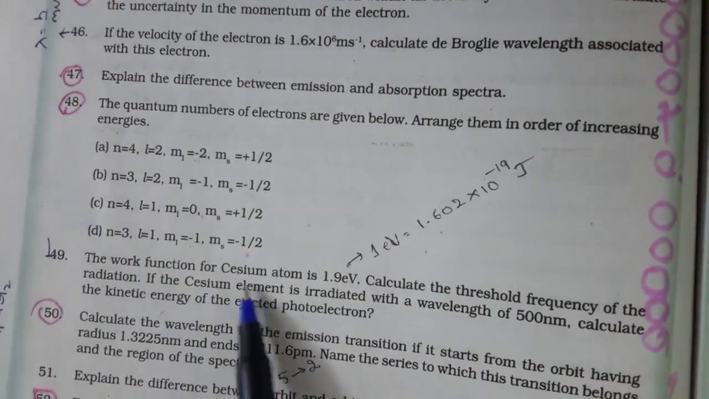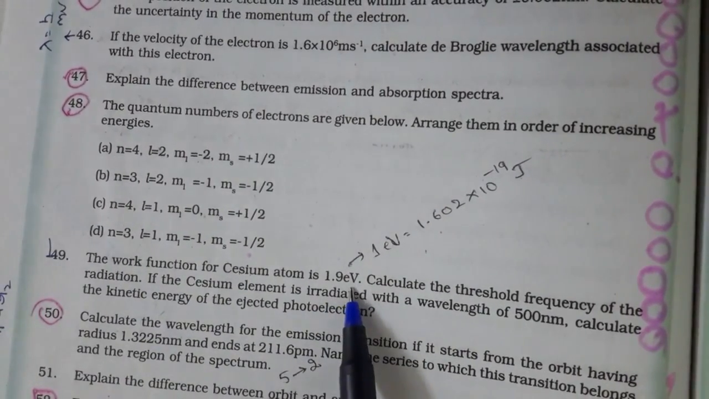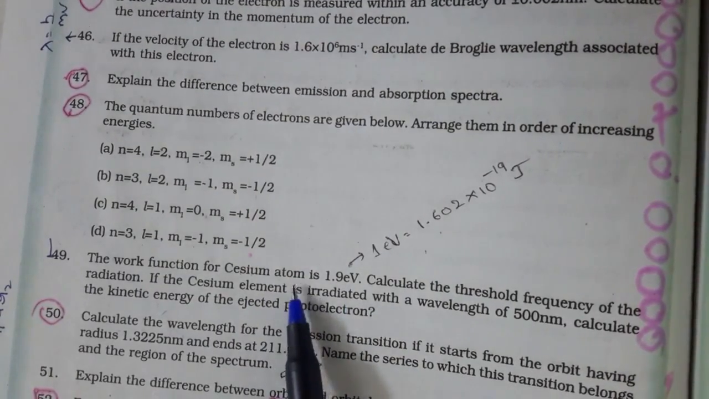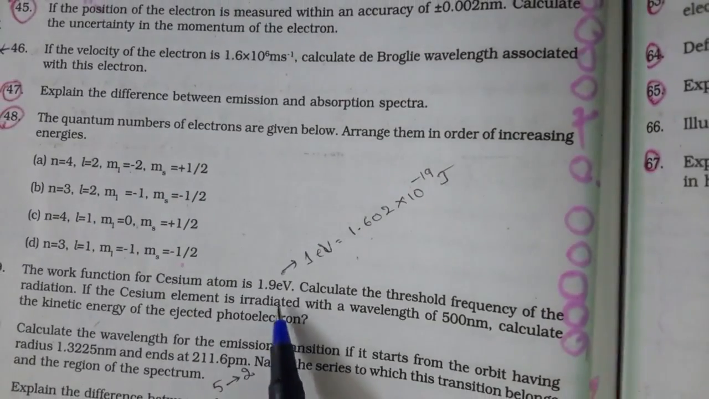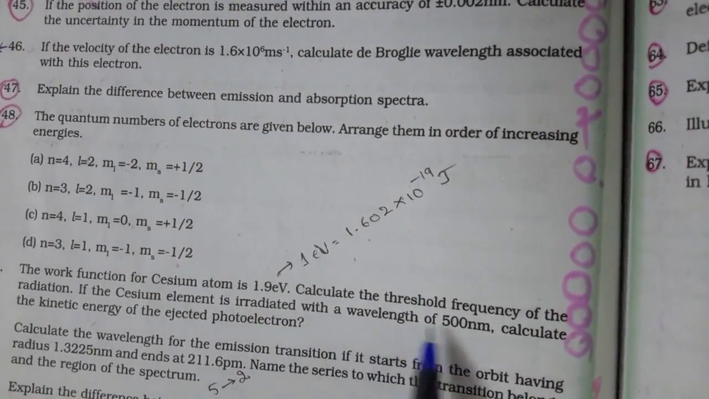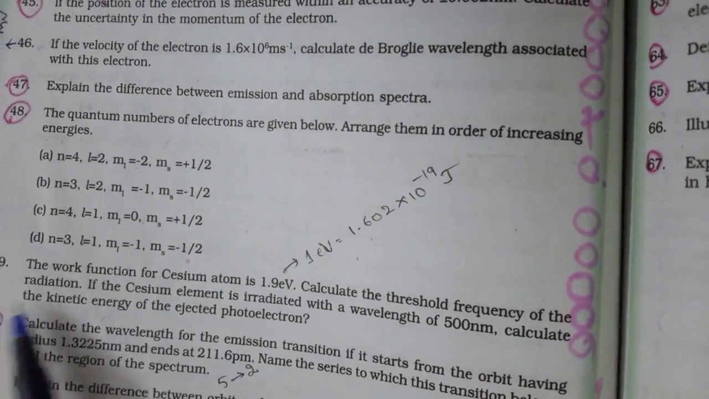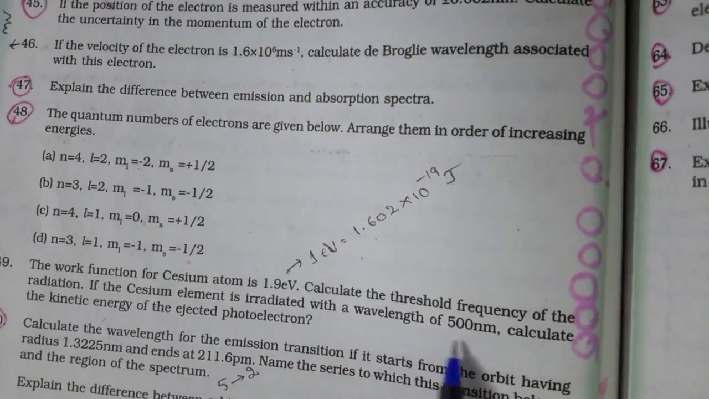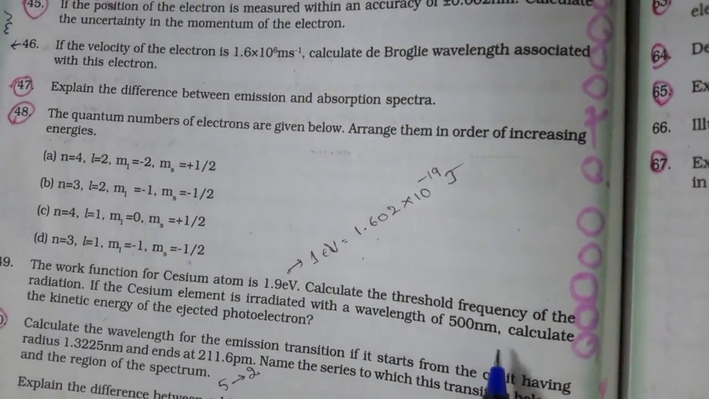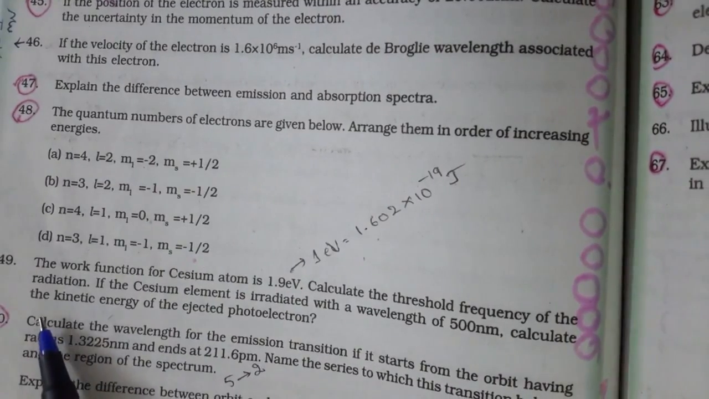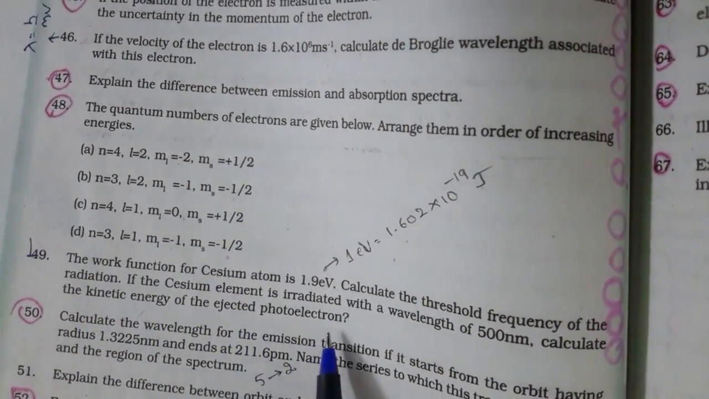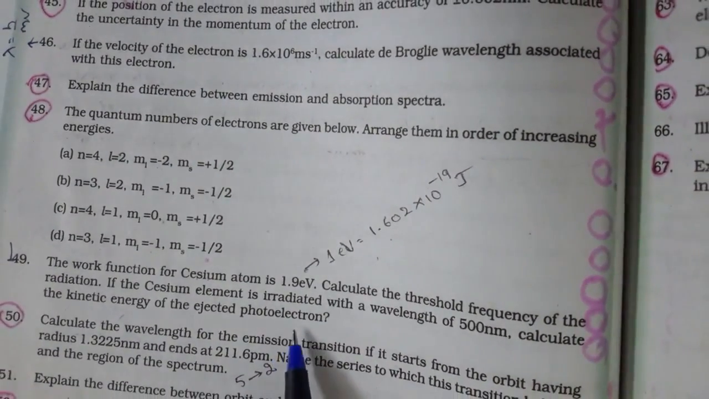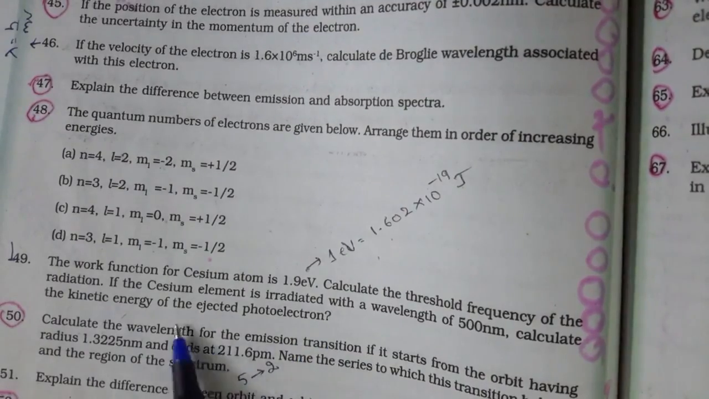The work function for cesium atom is 1.9 electron volt. Let us first read the question totally. Calculate the threshold frequency of the radiation. If the cesium element is irradiated with a wavelength of 500 nanometers, calculate the kinetic energy of the ejected photoelectrons. So they are asking about the kinetic energy of the ejected electrons.